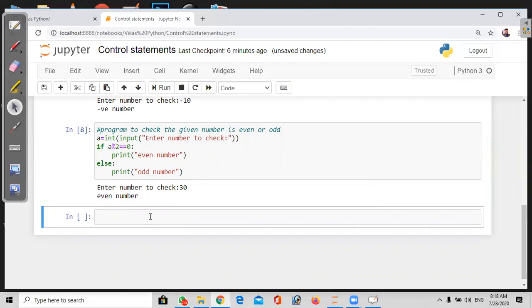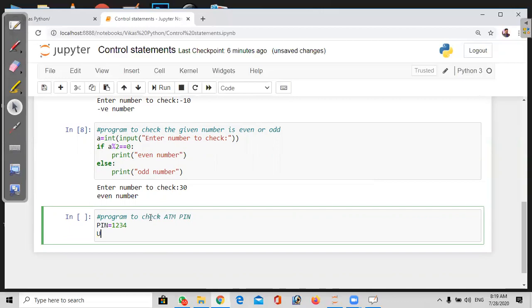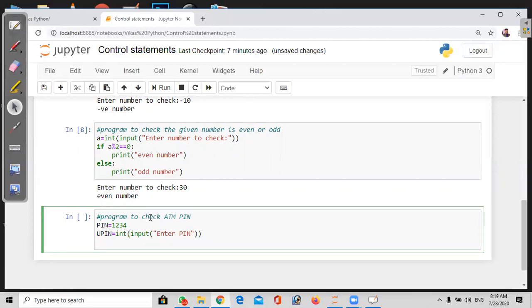Now we'll move on to a real-time example to check passwords or usernames. Program to check: an ATM pin is a better example. So it will ask the user to enter the pin. Normally my actual pin number is 1234. It's the database pin number. So I'm going to ask the user: upin equal to int of input of, we are asking the user to enter the pin. Now we are going to check that pin equal to upin.